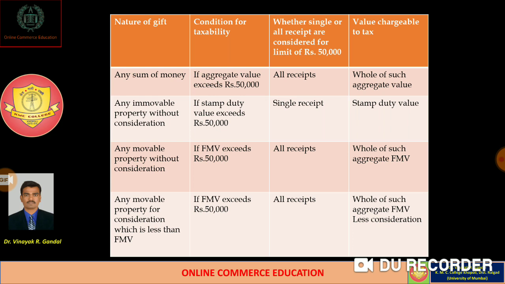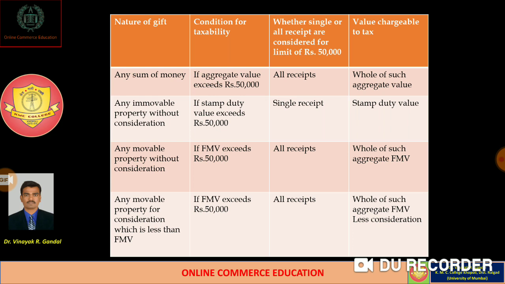Then any immovable property received without consideration by the person, if its stamp duty value exceeds rupees 50,000, then whatever stamp duty value is there is chargeable to tax under the head of income from other sources. Then income by way of gift of any movable property without consideration, if its fair market value exceeds rupees 50,000, in that case whatever fair market value is there is chargeable to tax under this head.